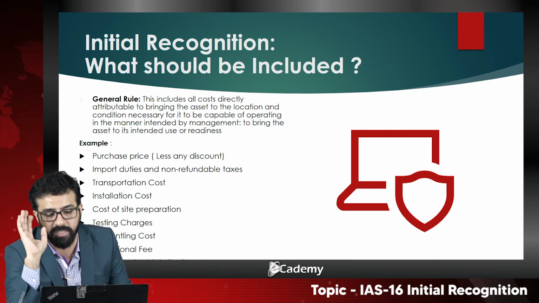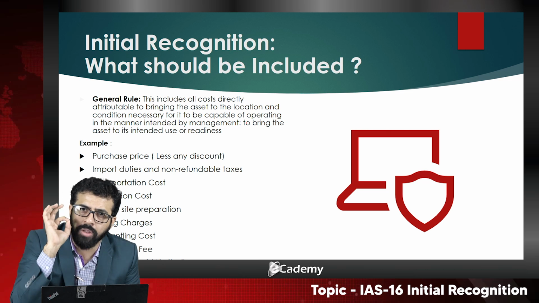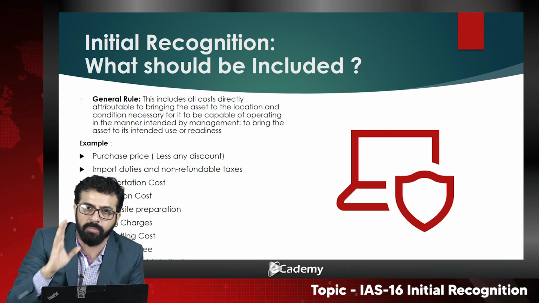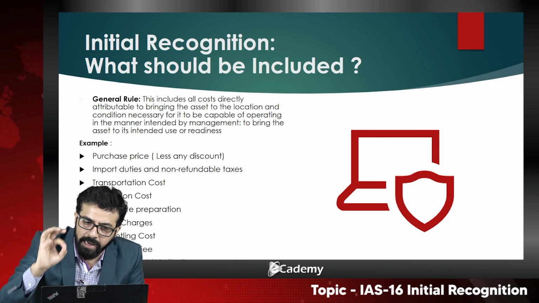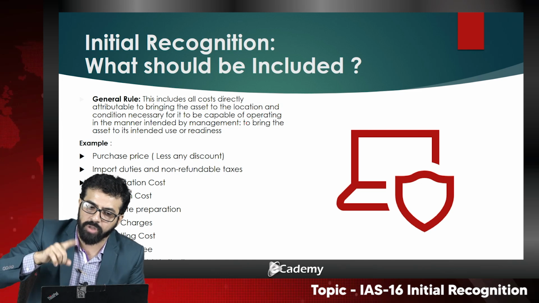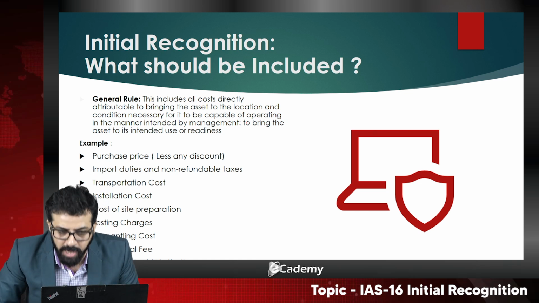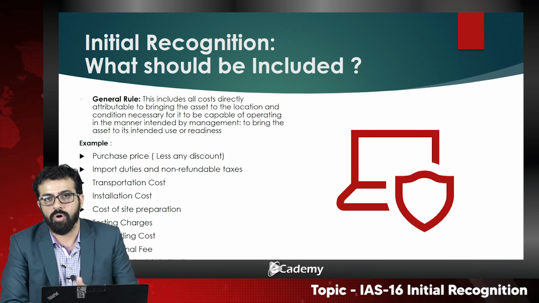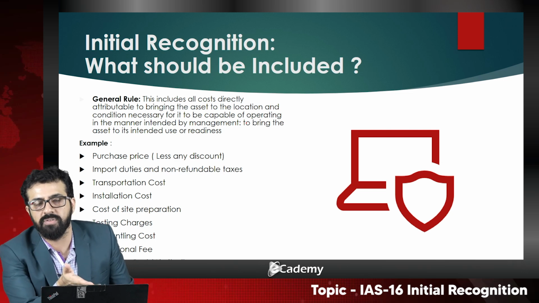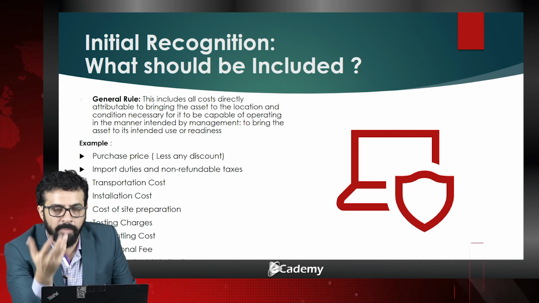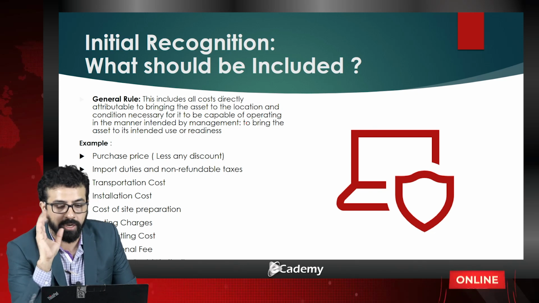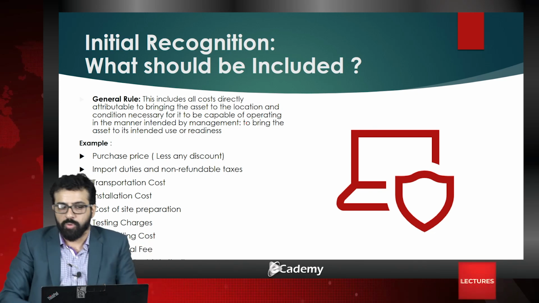Don't get distracted, please. This includes all the costs directly attributable, the cost that is directly attributable to bringing the asset to the location and the condition necessary for it to be capable of operating in the manner intended by management, and to bring the asset to its intended use or readiness. What kind of French language is this? Don't worry, I'm here to make it easy, but just pay attention. All the costs directly attributable.